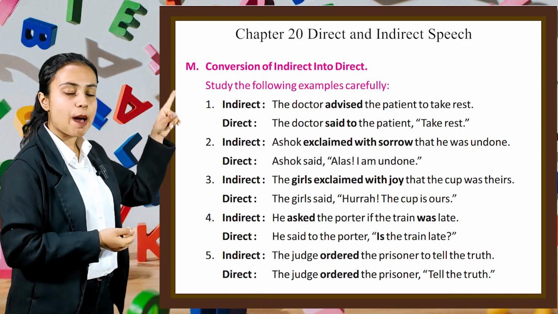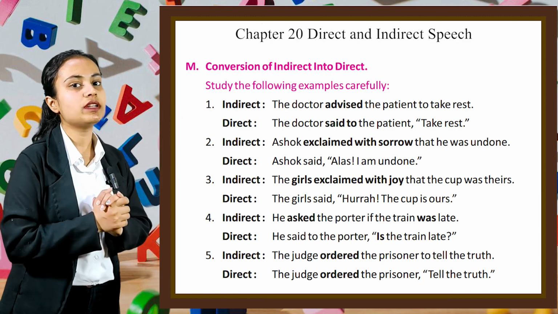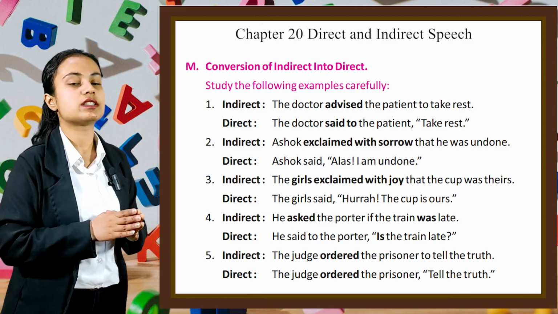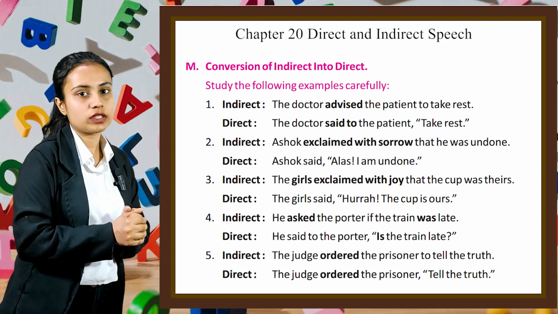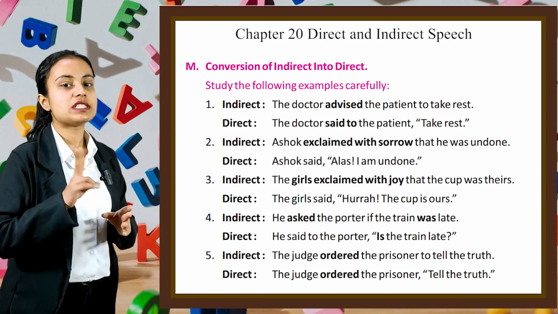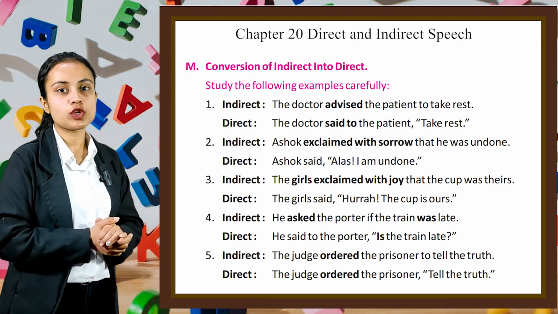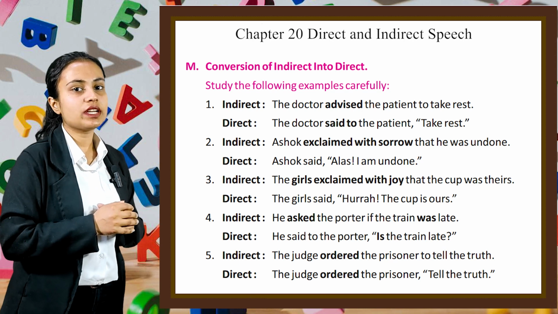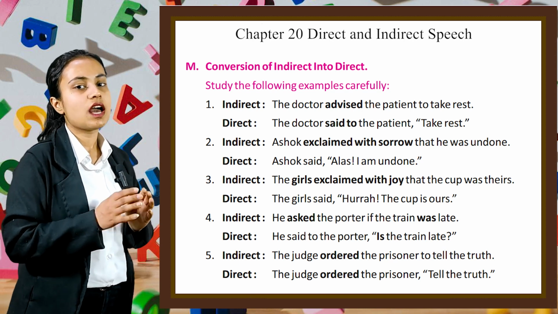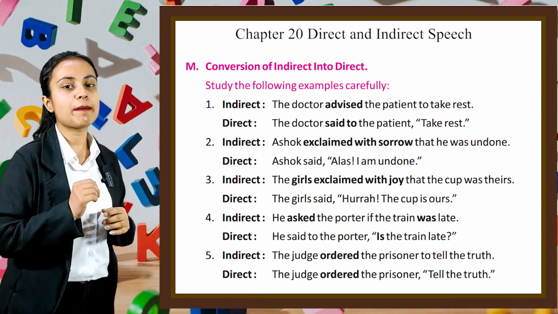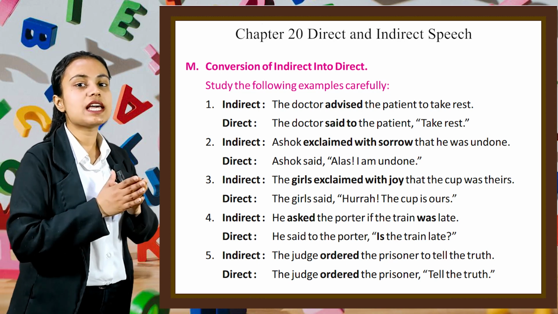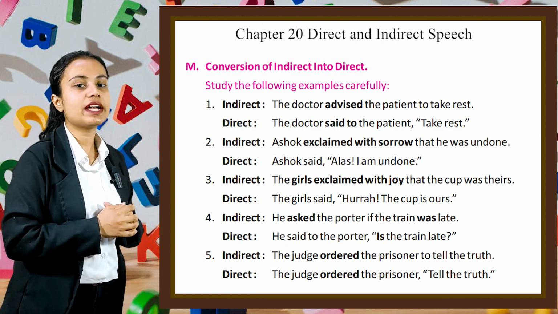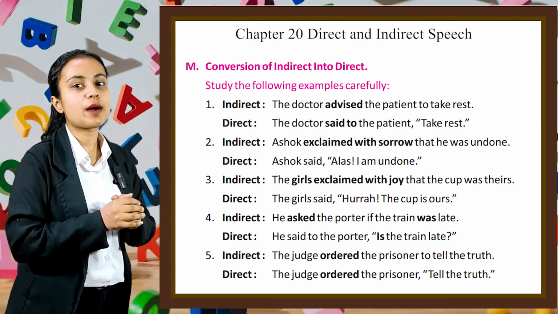Now study the following examples carefully. In the first example, indirect speech is given: The doctor advised the patient to take rest. In direct, we can write: The doctor said to the patient, "Take rest." Second example, indirect: Ashok exclaimed with sorrow that he was undone. In direct, we can write: Ashok said, "Alas, I am undone!" Third example, indirect: The girls exclaimed with joy that the cup was theirs. In direct, we can write: The girls said, "Hurrah, the cup is ours!"